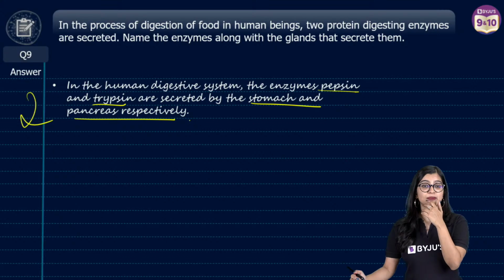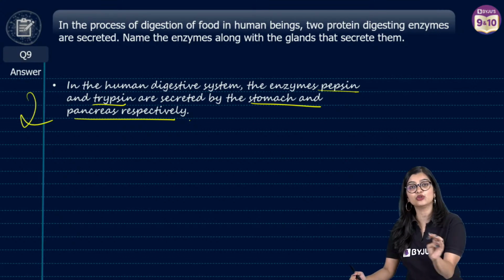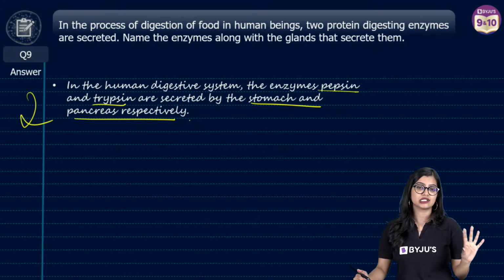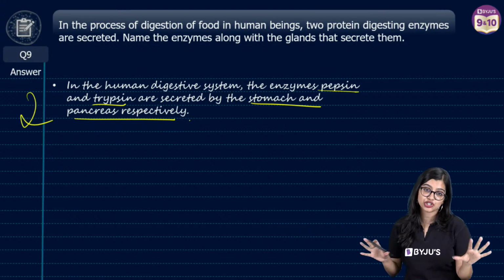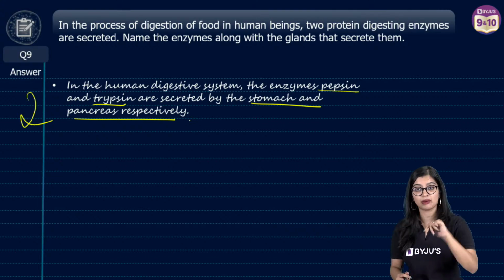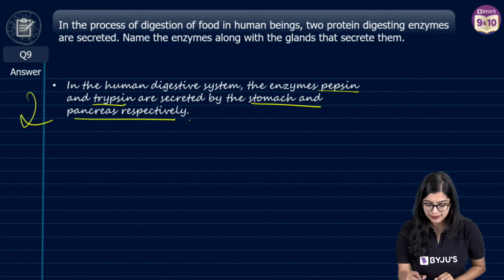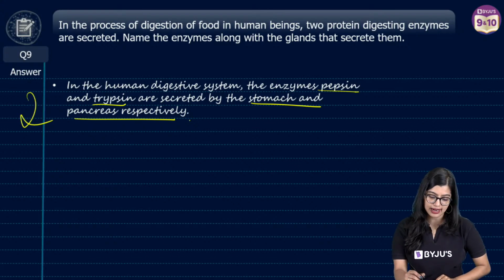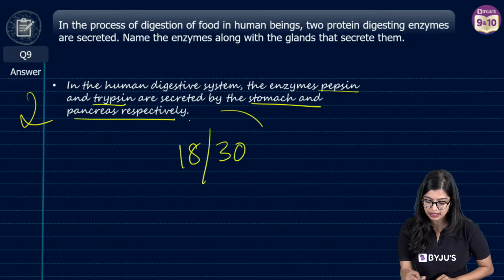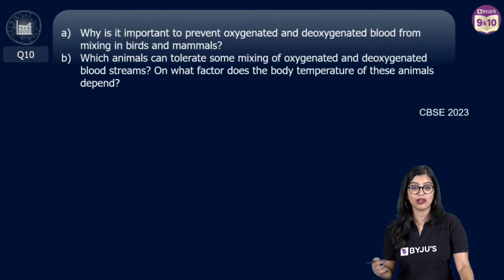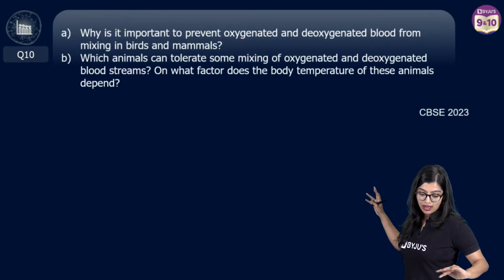What is the function of trypsin? Breakdown of proteins into smaller peptides or peptones. Yes, but not complete digestion. Both of them don't do complete digestion. Complete digestion happens much later, right? So now of course you are at 18 out of your 30 marks. I hope I've been calculating everything correctly.